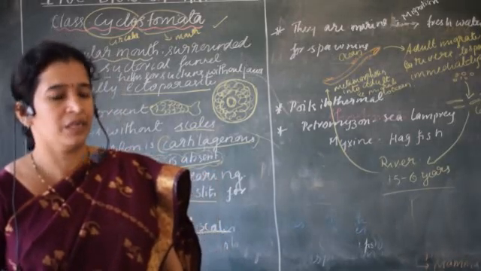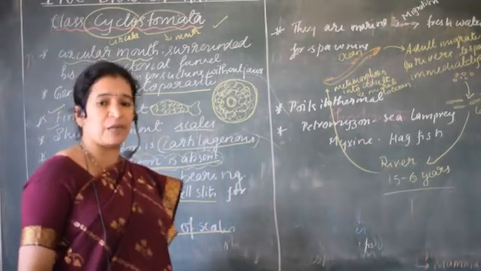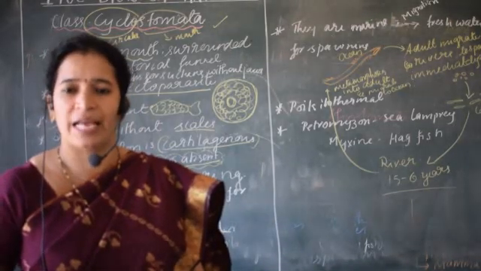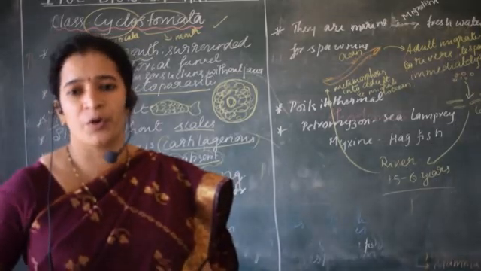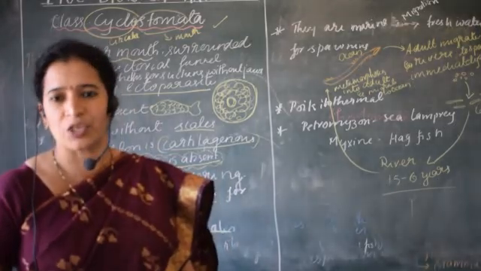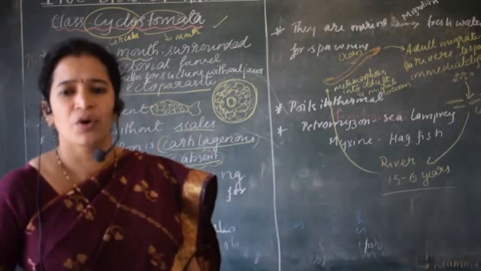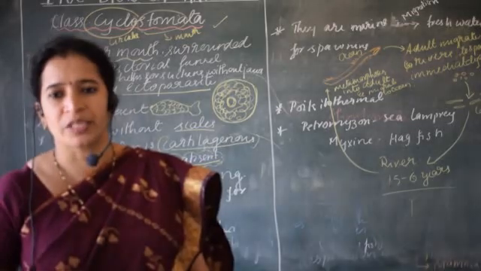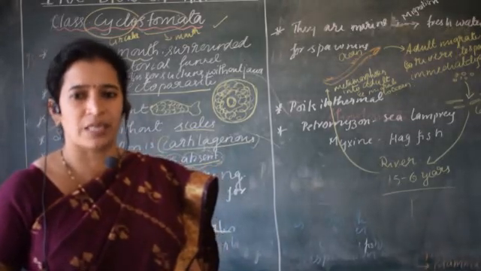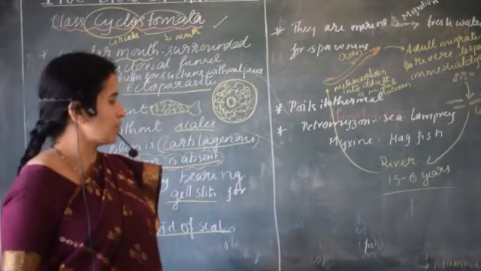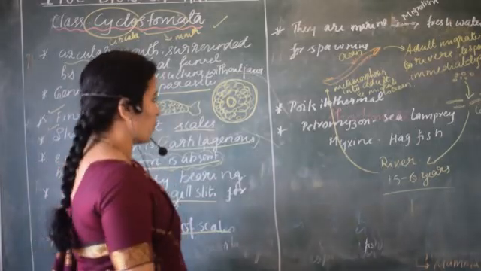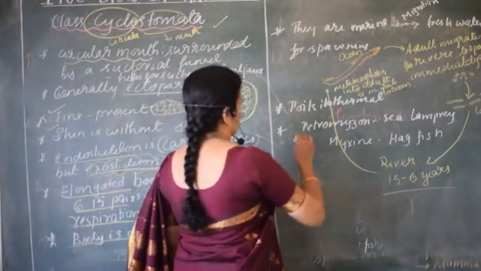And for the laying of eggs, for spawning also, they know to move to the fresh water. This is how nature has created with a lot of curiosity, and this is why we should always respect nature. Nature has created it in a well-built manner so that animals do not find any problems and can survive by themselves. This is about some amazing features of cyclostomata. Then let us move on to the next point.